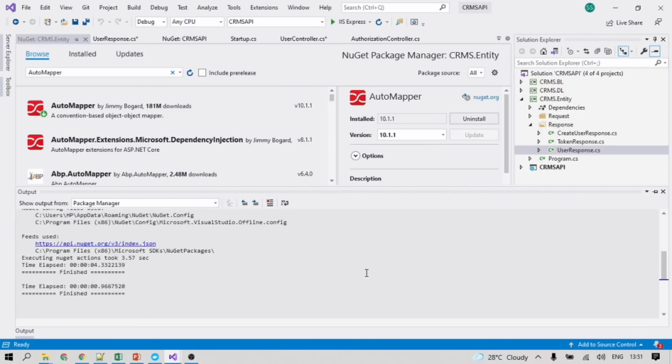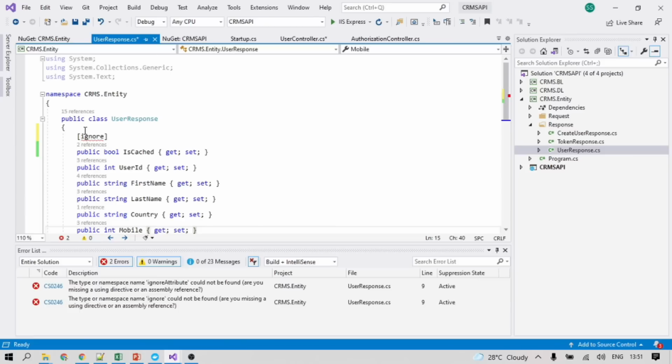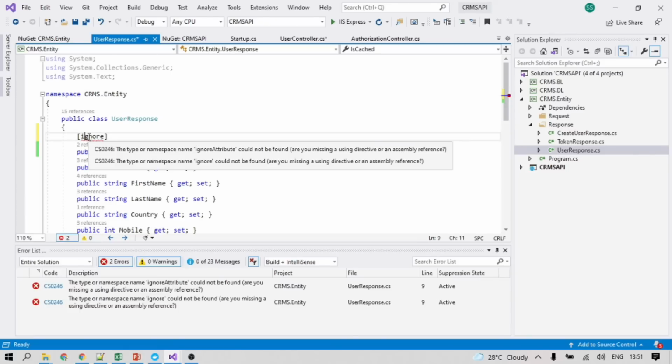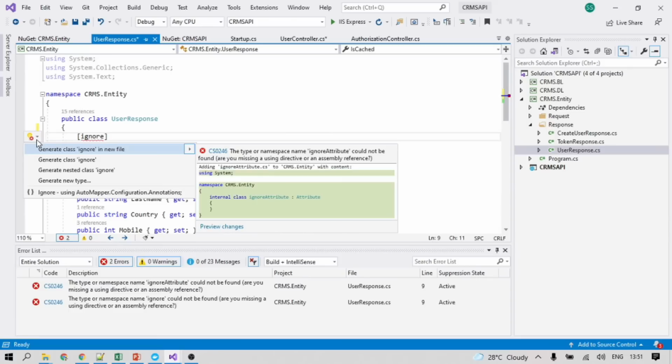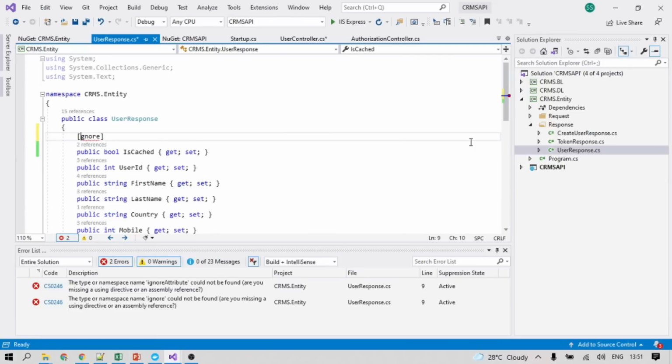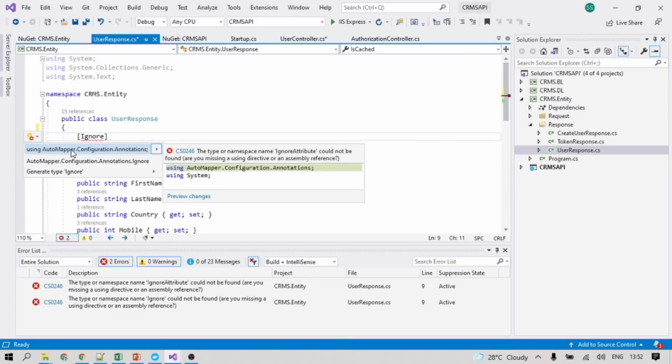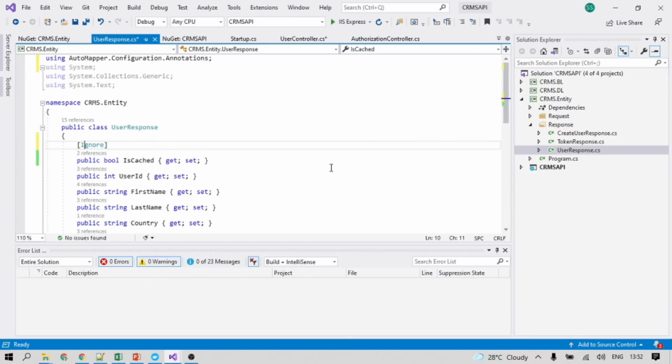I just wanted to introduce you to this attribute, that's why I implemented it here. This is capital, I think.